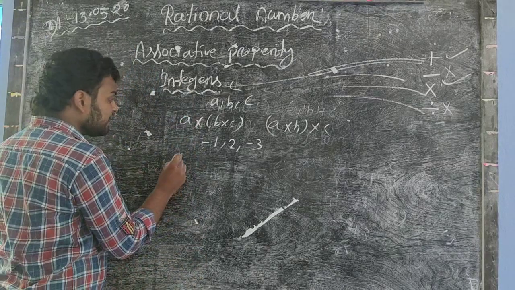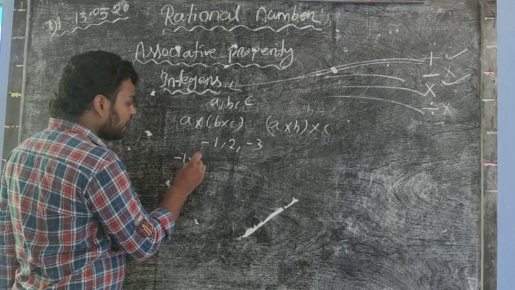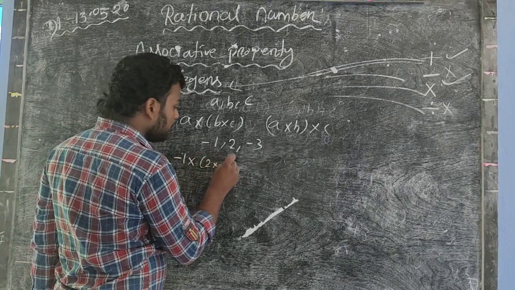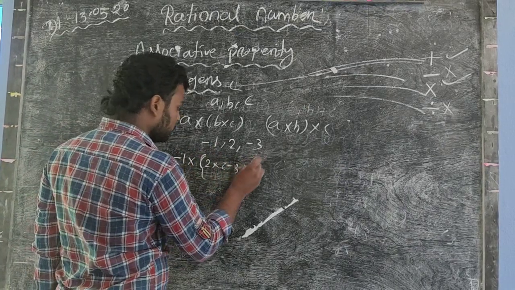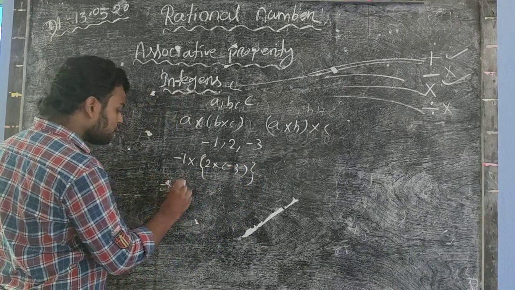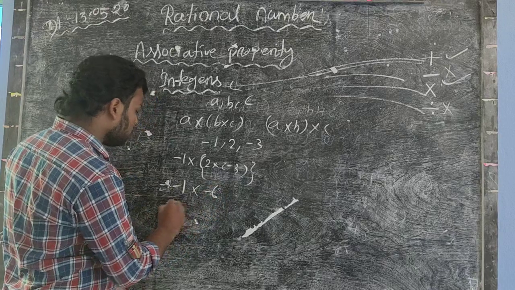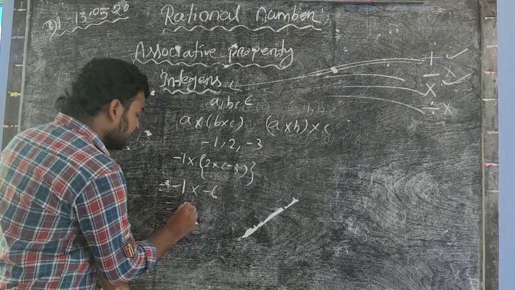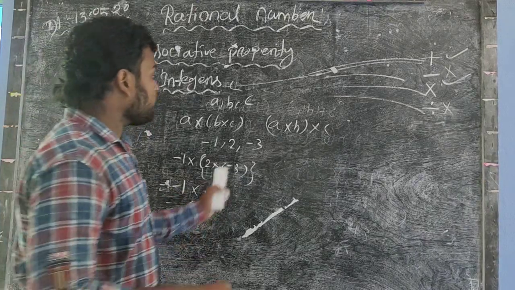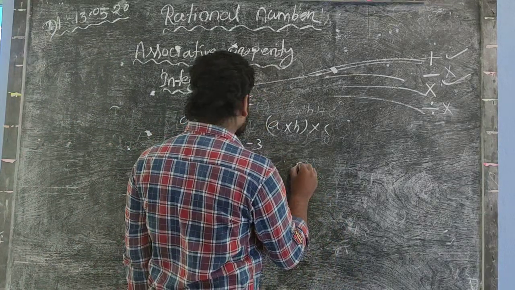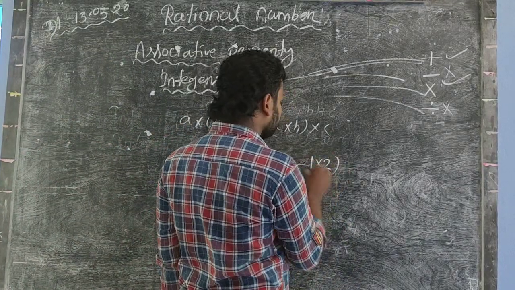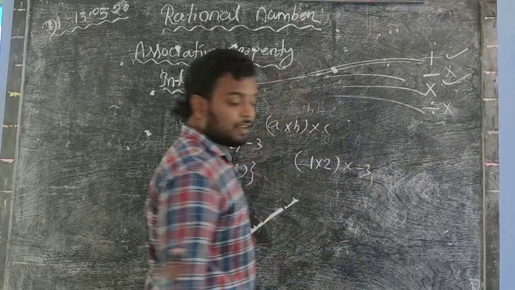So from LHS, write that -1 into (2 into -3). So 2 into -3 equal to -6. So -1 into -6 is equal to 6. So from RHS, you write that (-1 into 2) into -3.